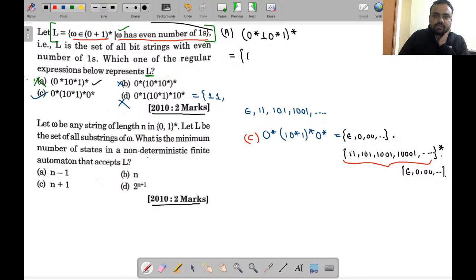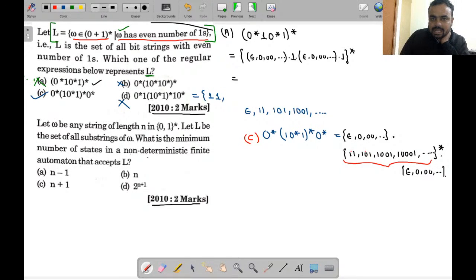This one will become epsilon, 0, double 0, and so on, dot 1, and again dot, it will become epsilon, 0, double 0, and so on, dot 1, and it is given as dot.